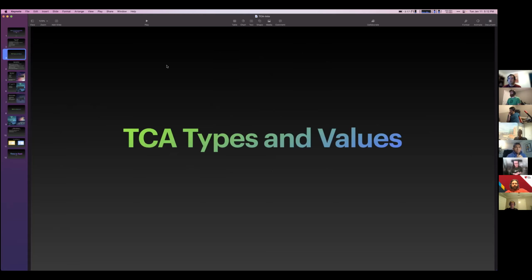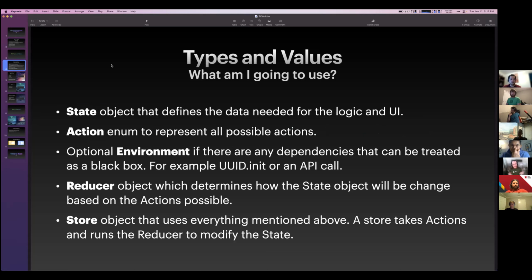So quickly, let's get into the basics of the types and values that you'll be using. I'll just say the name and what you'll be using, and then we can dive into it a little bit more. And I have an example later. So what am I going to use?